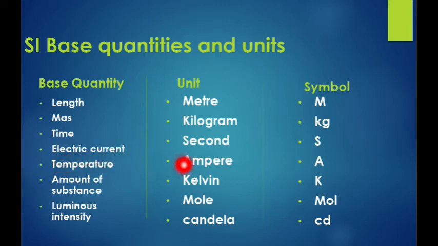The SI unit of electric current is ampere. It's one of the scientist names, so it will be represented by capital A. Here, ampere is written only in small letters, a m p e r e, because the accepted format is ampere written in small letters. But in terms of symbol, it will be represented by capital A.